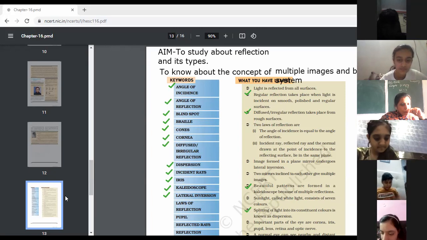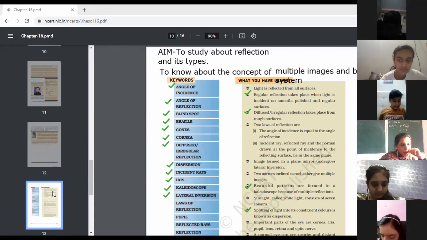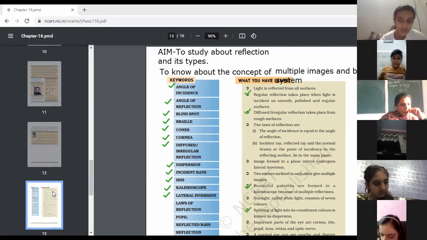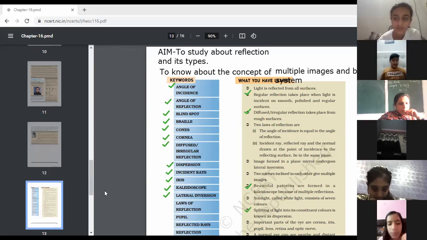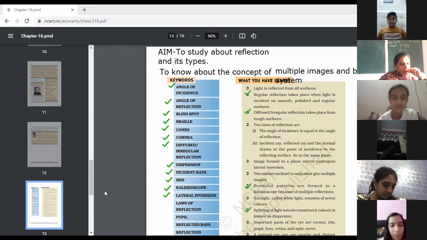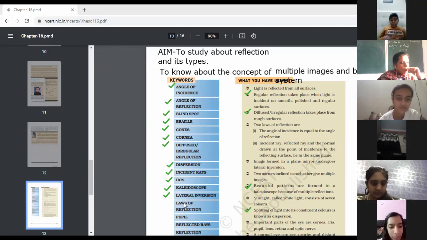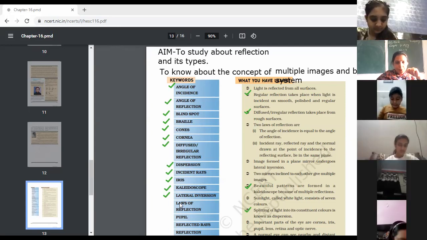In the image formed by a mirror, the left of the object appears on the right and the right appears on the left. This is known as lateral inversion. When we see our image in the plane mirror, left appears right and right appears left. That is known as lateral inversion.